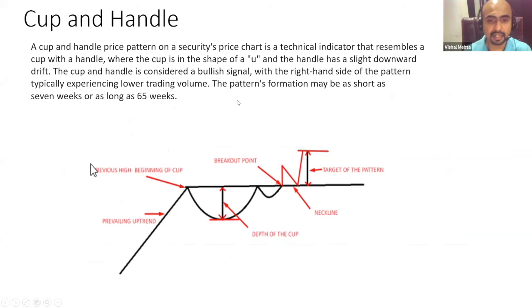Now this is our last pattern. If you ask me, Vishal sir, there are so many patterns, out of them if I want to make my living trading one pattern, it is this pattern. I love this pattern because the surety of this pattern is very high. What happens is the market moves up in a big uptrend, makes a 52-week high, or maybe an all-time high, and then everybody jumps in and the big players start dumping.